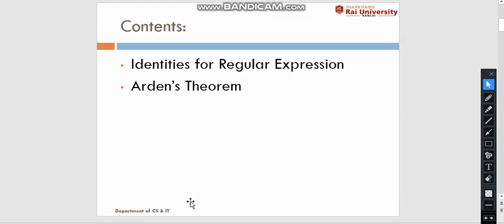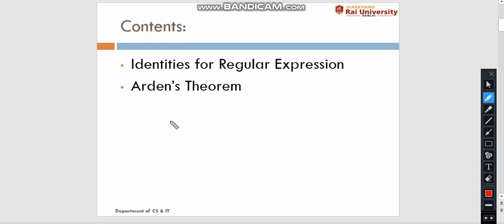In my previous lecture, I discussed what a regular expression is and how it is useful in representing a regular language. A regular expression is a combination of strings and operators.